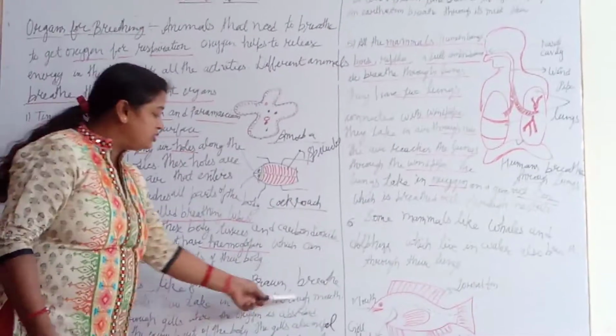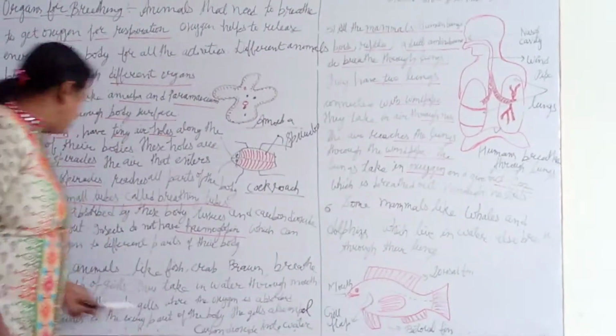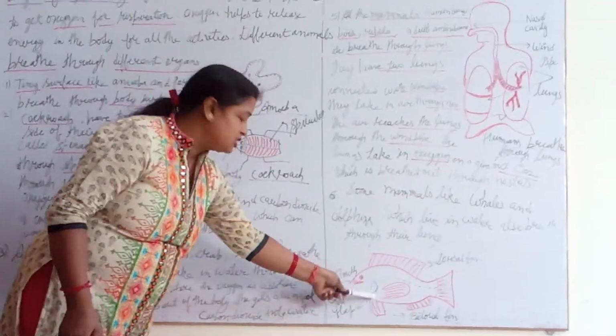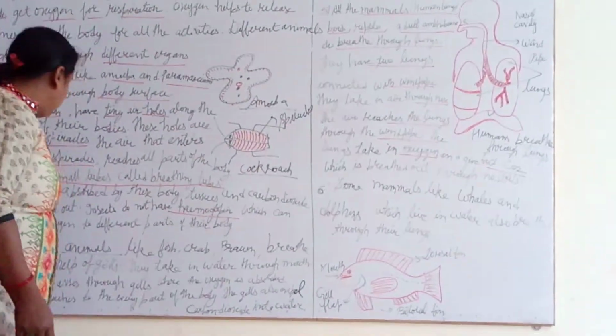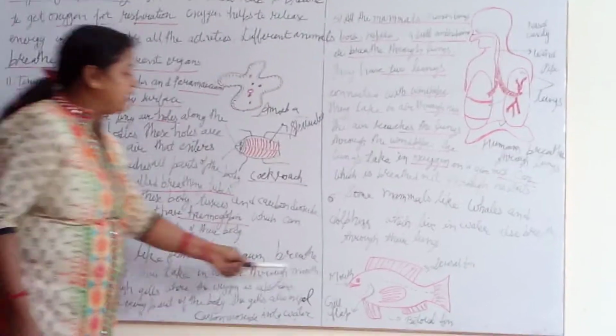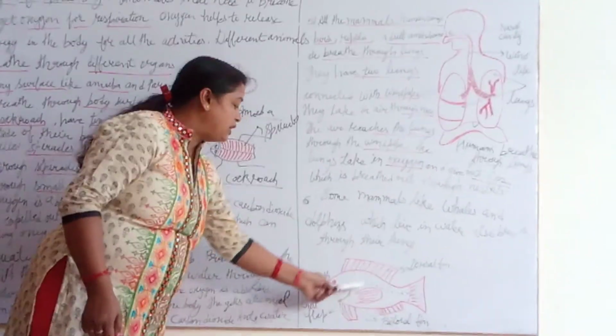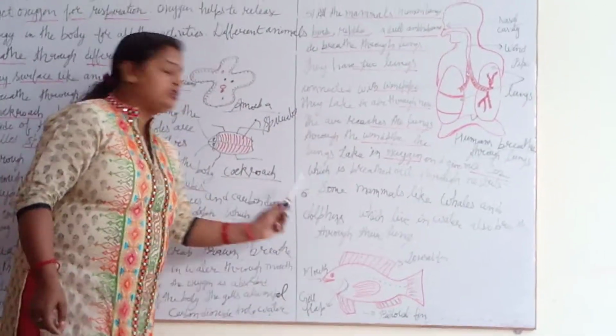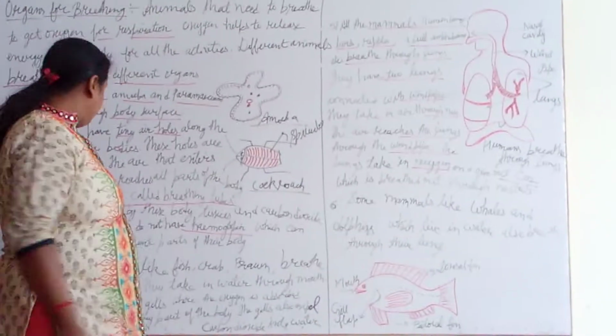They take in water through the mouth, and the water passes through the gills. You are looking at the diagram of gills. Clear? Oxygen gas passes to every part of the body, and carbon dioxide is again released out through the gills. Clear? So these are the aquatic animals.